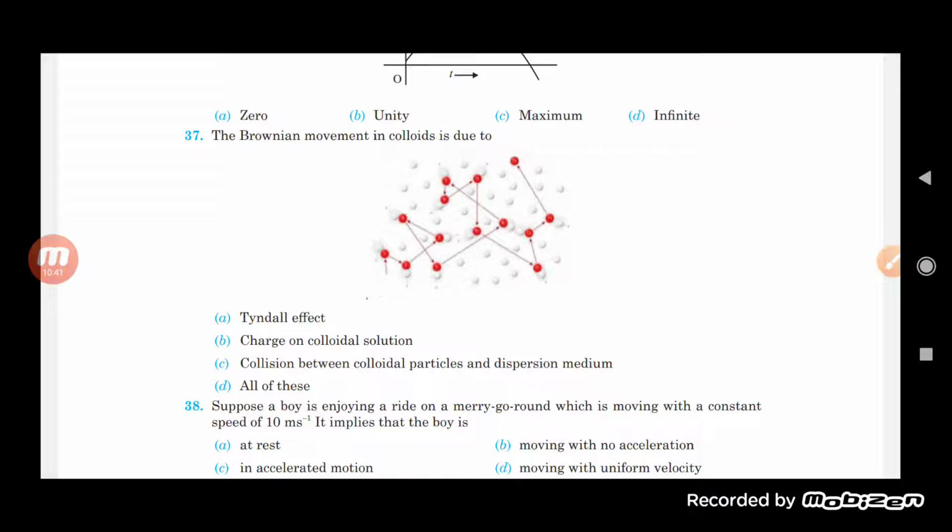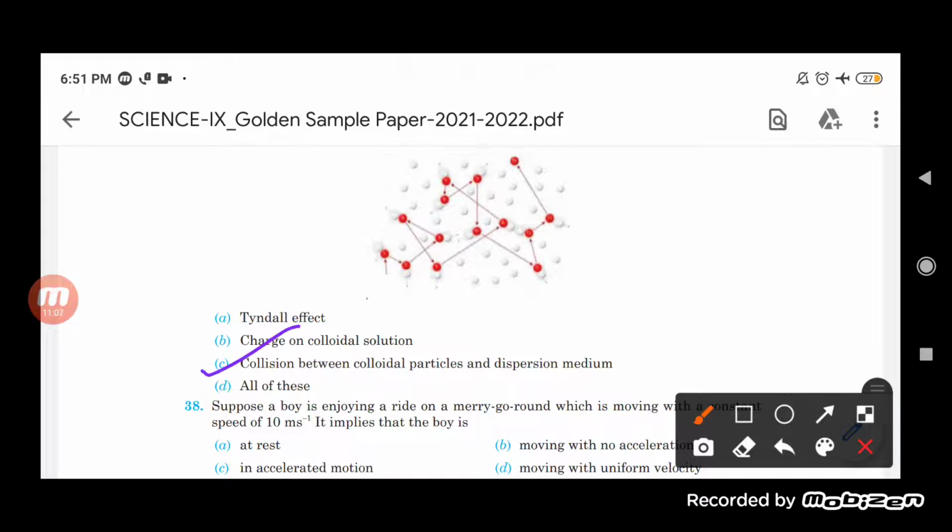Brownian movement in colloids is because of the collision between the colloidal particles and the dispersion medium. They keep on colliding with each other, due to which Brownian movement can be seen in the colloidal solution. So the correct option will be C.